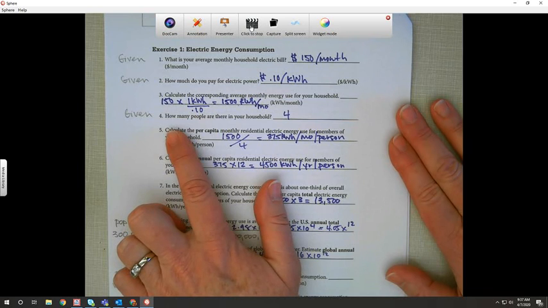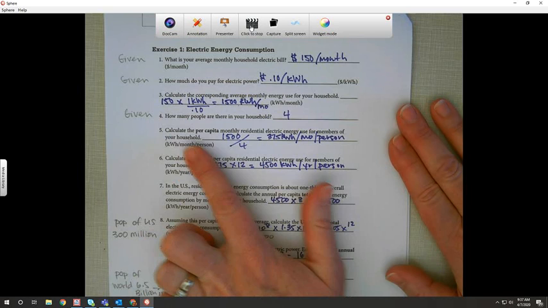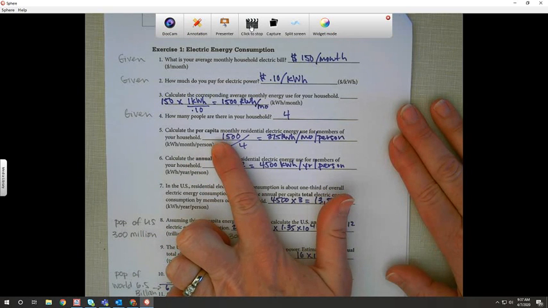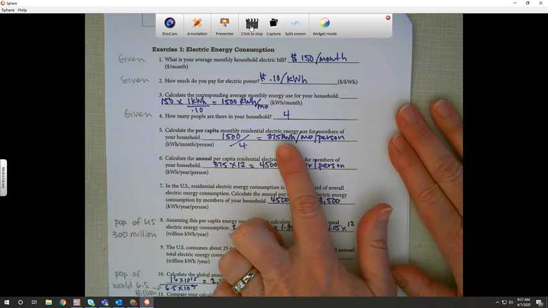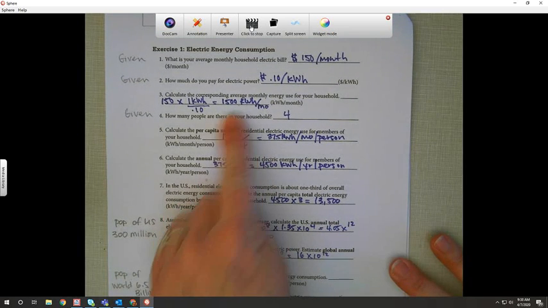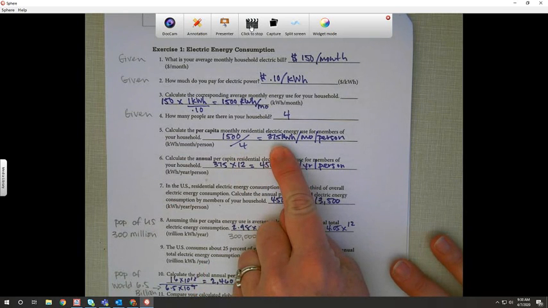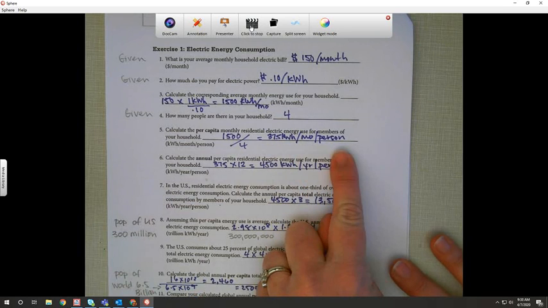And we're going to use these numbers to do the rest of the calculations. Number 5 says calculate per capita, so that's per person, monthly residential electric energy use for members of your household. So we'll take the 1,500 that we just got, we'll divide that by 4. So that's about 375 kilowatt hours per month for every person in the home.